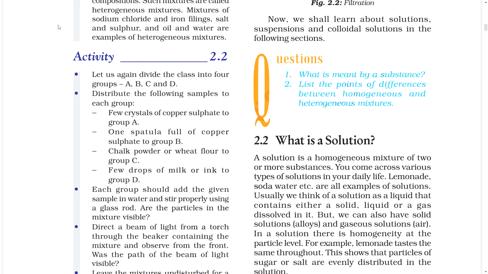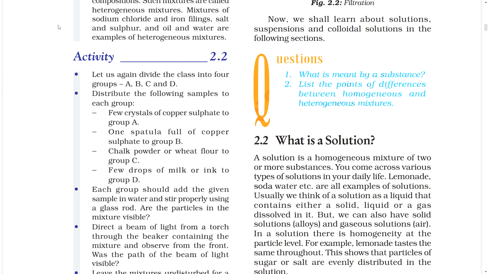Activity 2.2: Let us again divide the class into 4 groups A, B, C and D. Distribute the following samples to each group. A few crystals of copper sulfate to group A, 1 spatula full of copper sulfate to group B, chalk powder or wheat flour to group C, a few drops of milk or ink to group D. Each group should add the given sample in water and stir properly using a glass rod.